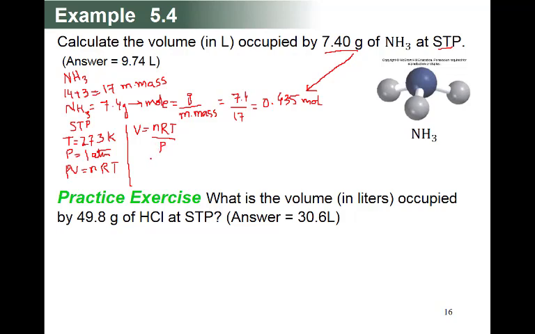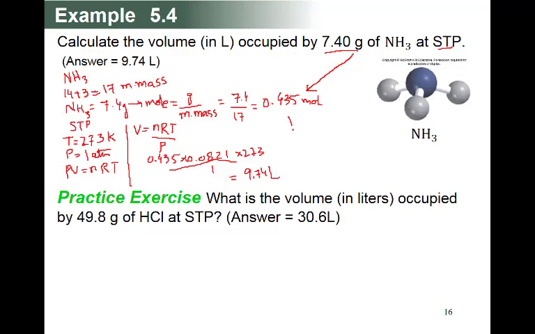So number of mole, here you have 0.435. R is a gas constant 0.0821, multiply by temperature is 273, and the pressure is 1. So answer will be equal to 9.74. 9.74, because the volume, so it will be liter.